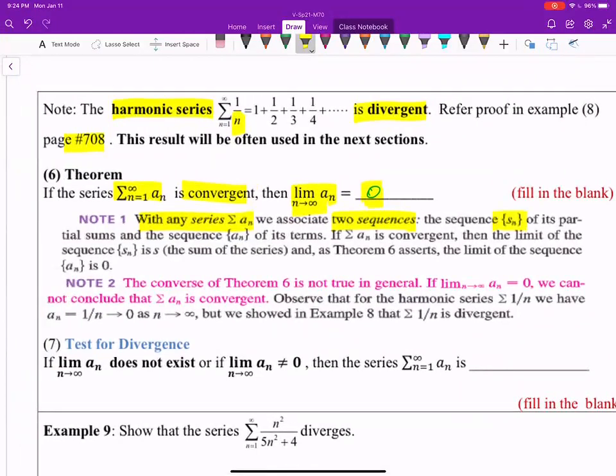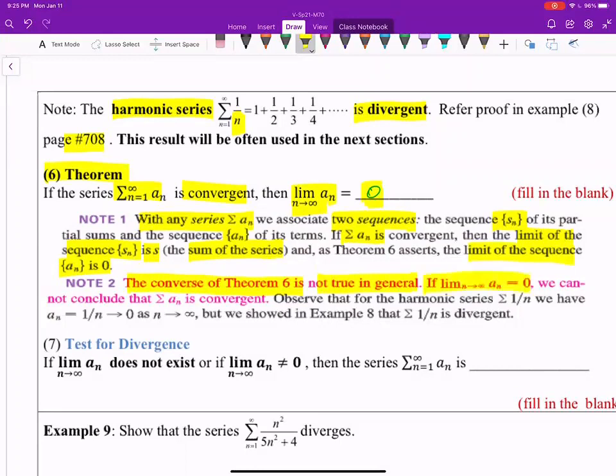With any series sigma an, we associate two sequences, namely the sequence Sn of partial sums and the sequence an of terms. If sigma an is convergent, then the limit of the sequence Sn is S, and it is the sum of the series, like the previous example that we did, the telescoping series. The limit of the partial sum will determine the sum of the series. The limit of the sequence an would be 0 if the series is convergent, by theorem 6. The converse of theorem 6 is not true in general.